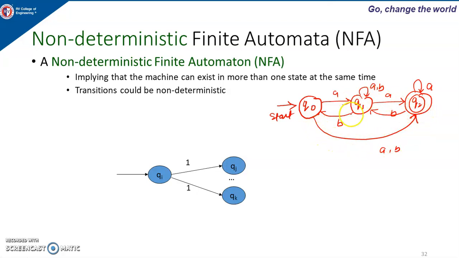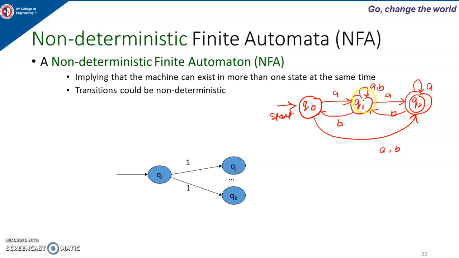Similarly, from state Q1 there are multiple transitions on input symbol A. There is one transition from Q1 to Q1, and one more transition for input symbol A, so there are transitions to state Q1 as well as Q2 for input symbol A from state Q1.